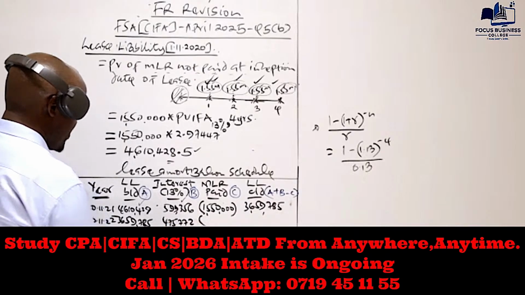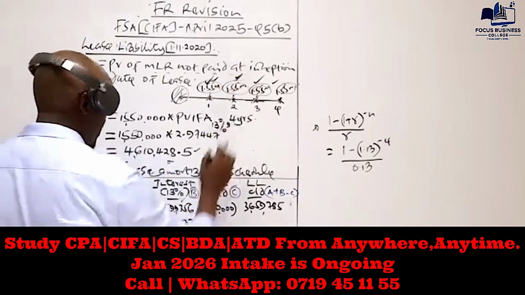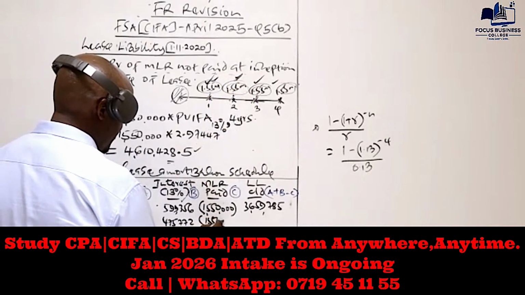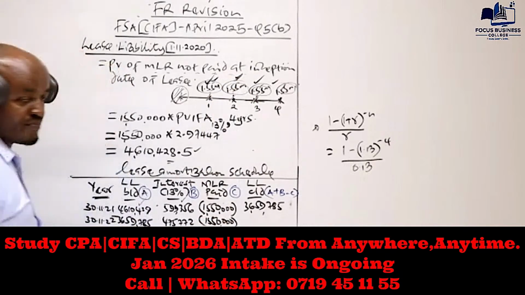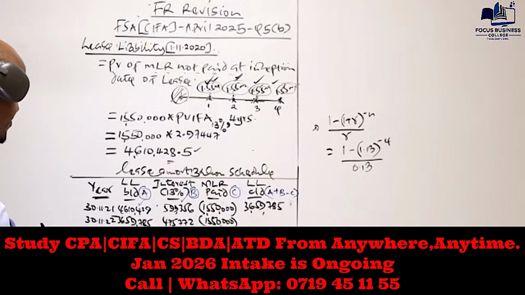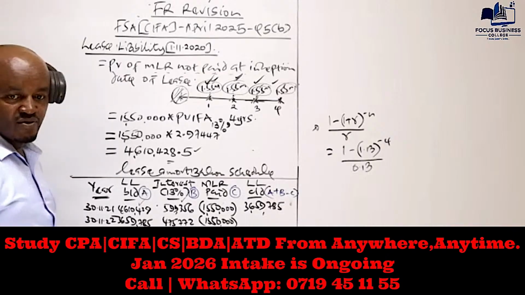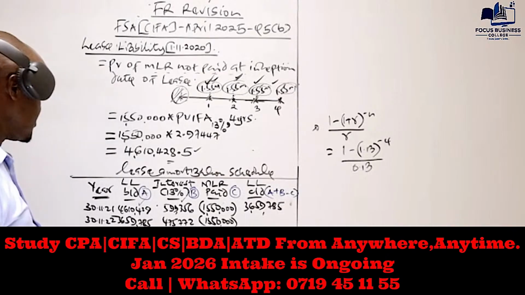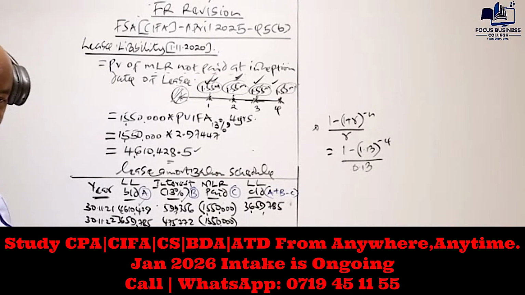The amount which was paid at the end of year two is 1,550,000. And then we compute the lease liability at the end of year two. So we have 3,659,785 plus the interest of 475,772 minus 1,550,000. What are you getting here?